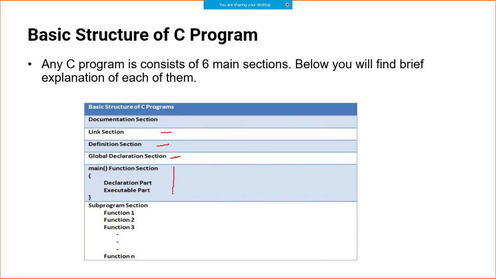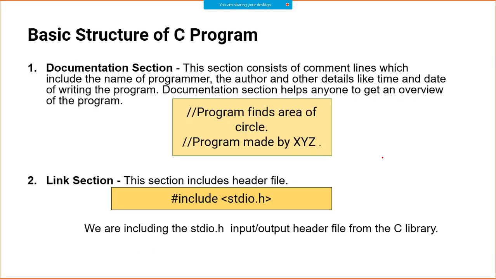Then you have a main function that we have already seen, and you can have some function definitions here. So this is the basic structure of a C program. You don't really need to remember it. You will come to know it as and when we progress in the course, right?